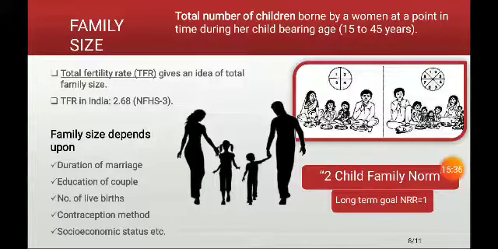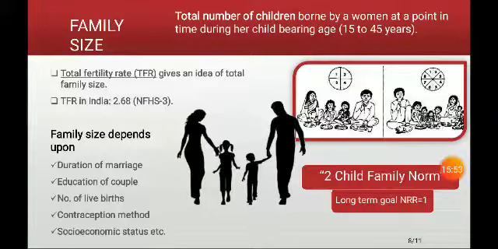What do you mean by two-child norm? That means a family consisting of only two children. How will we check that it has been attained? By looking into the NRR, the net reproduction rate. If the net reproduction rate is equal to 1, then it shows that the country is going on the two-child norm.